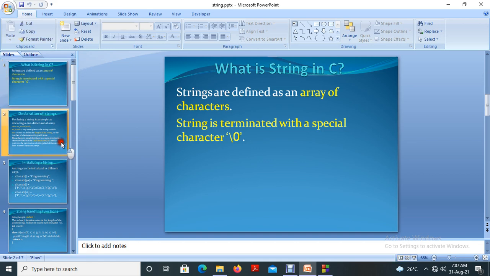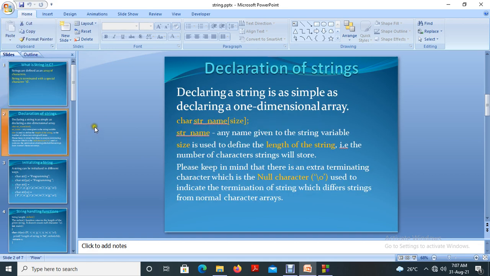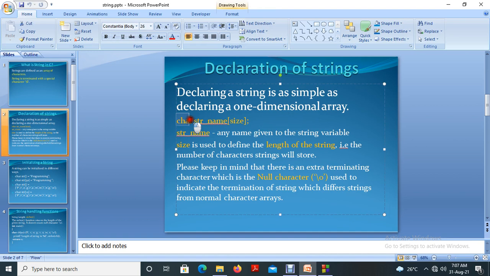Declaration of a string. Declaring a string is as simple as declaring a one-dimensional array. The syntax is like this. This is the data type, character, then the name of the string, then the size. Size is the length of the string. I'm not going to explain all those things in detail because it's very simple.